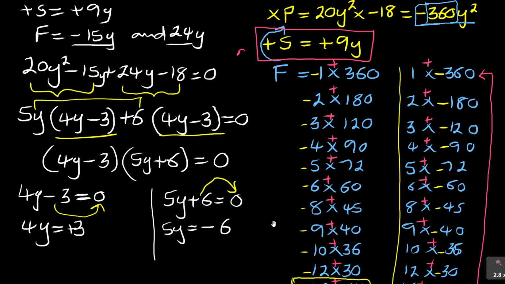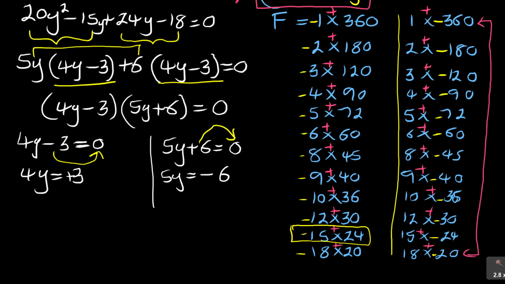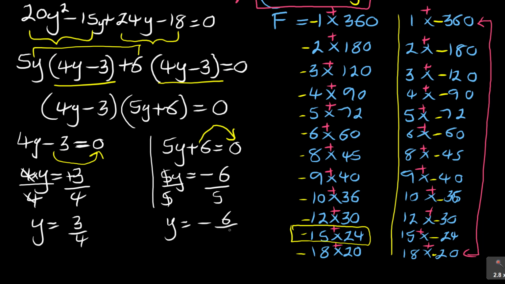Because a negative must be respected, we need to indicate that negative. And I did mention that between 4 and y there is a multiplication sign, and the opposite is you divide. But what you do on the left, you do on the right. So we have y is 3 over 4. On the other side, again, you divide by 5, and then you have y is equal to negative 6 over 5.